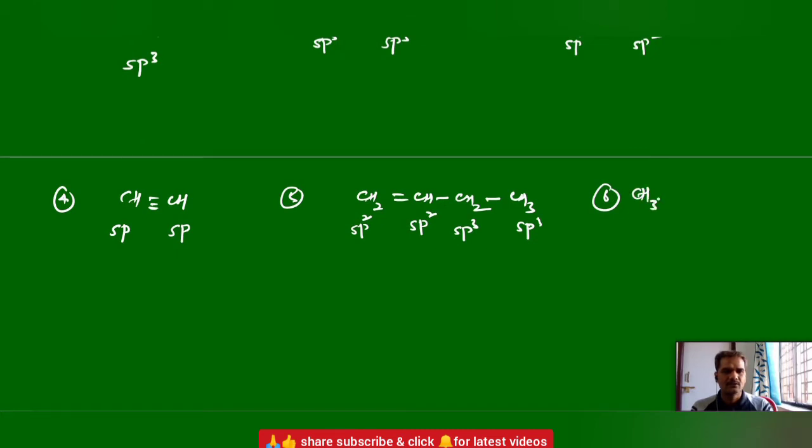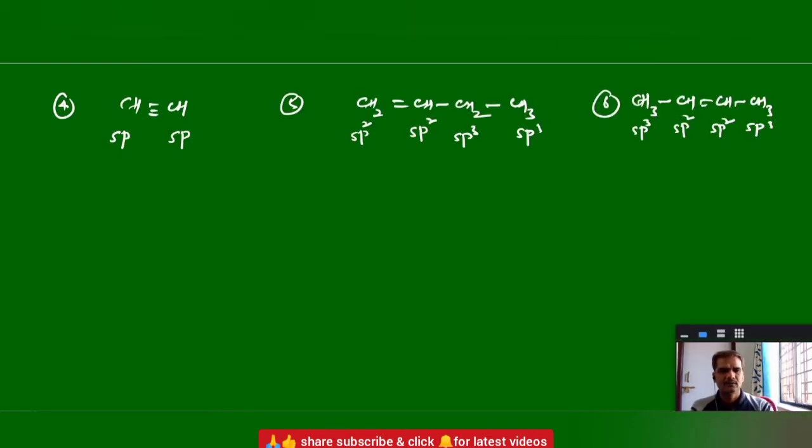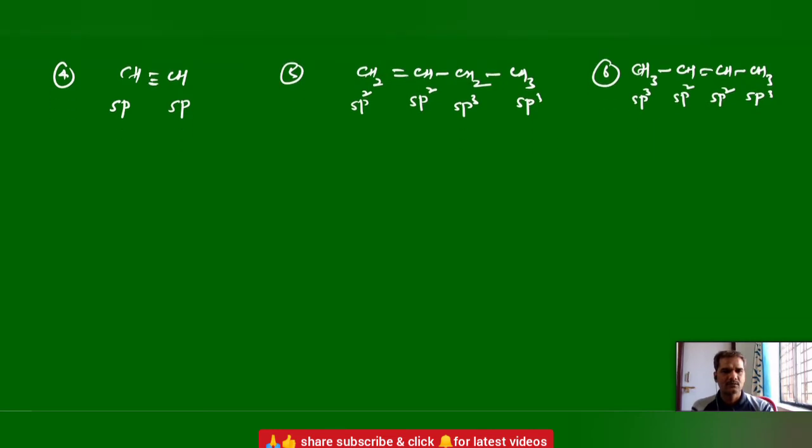Let me take 2-butene. This is 1-butene. Let us take 2-butene. What are the hybridizations of all carbon atoms? The first one, carbon sp3 hybridization, and this is sp2. And this is sp2, and this is sp. Like this we can identify. Now we will check some more molecules.